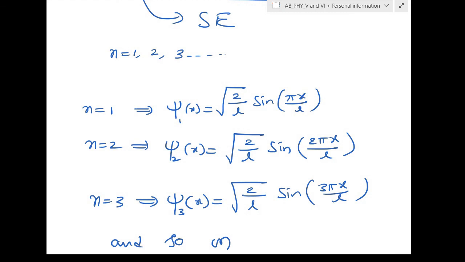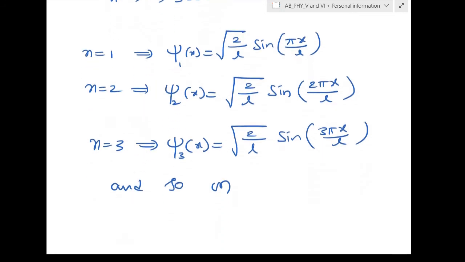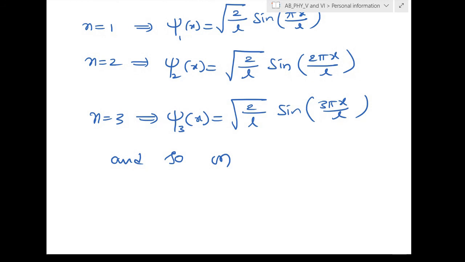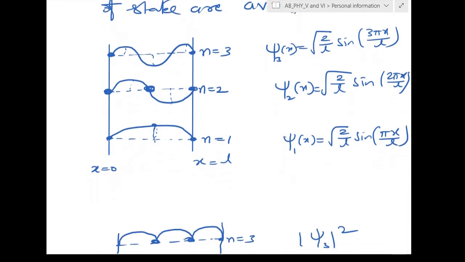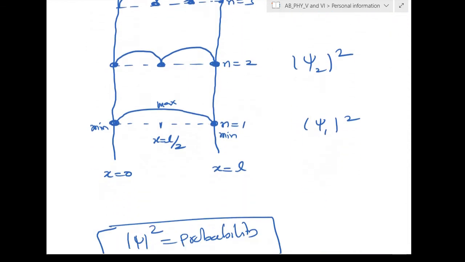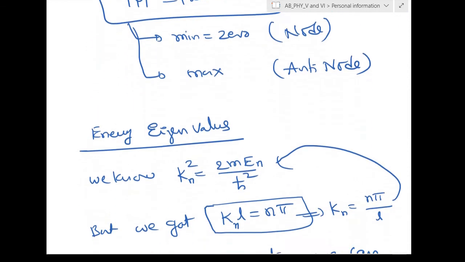In between 1 and 2 there are many possibilities, but the electron will stay either at n equal to 1 or n equal to 2. It is not like n equal to 1 by 2, n equal to 3 by 2, n equal to 5.5, like that. So the energy values are also discrete, not continuous.